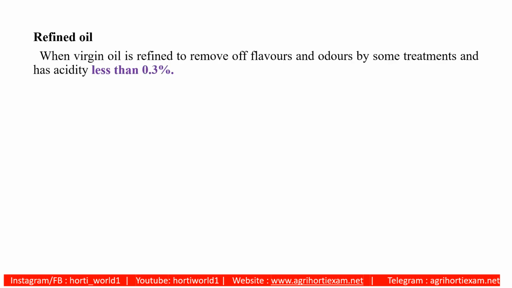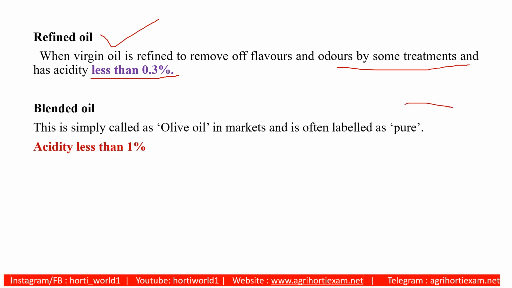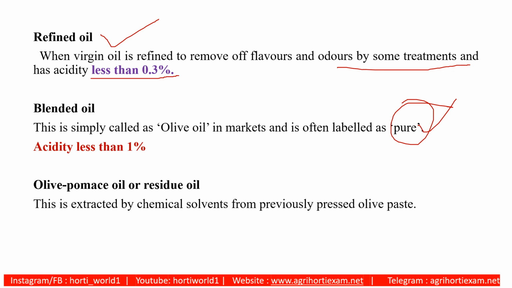Next, refined oil. When virgin oil is refined by removing off flavors and odors by other treatments, it is termed refined oil, which has acidity less than 0.3%. Blended oil is simply called olive oil in markets, marketed as pure olive oil, and acidity is less than 1%. Olive pomace oil or residue oil is extracted by chemical solvents from previously processed or pressed olive paste. The product obtained from this is poor in quality.